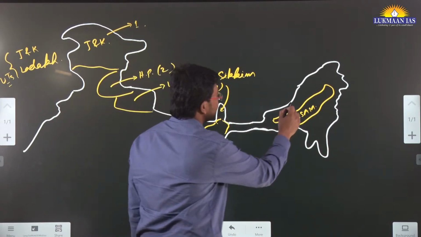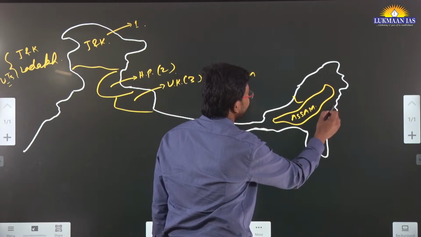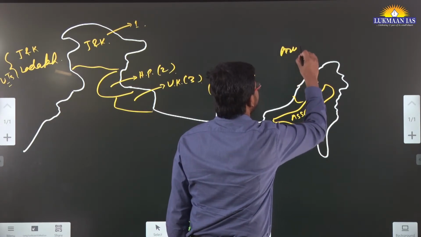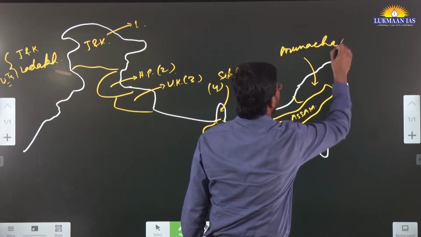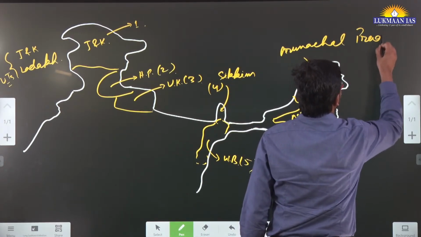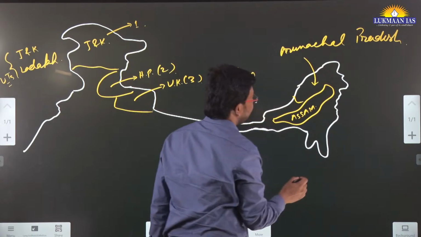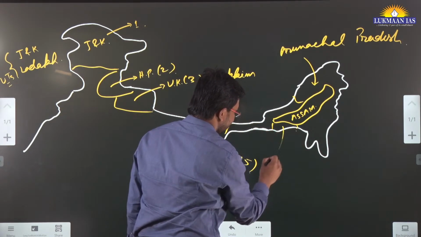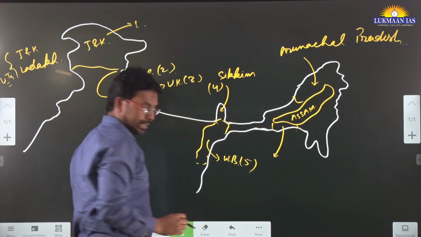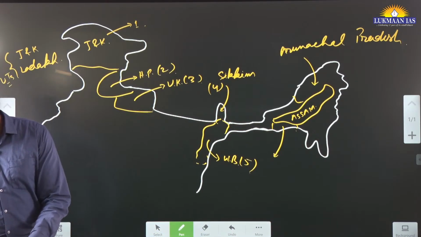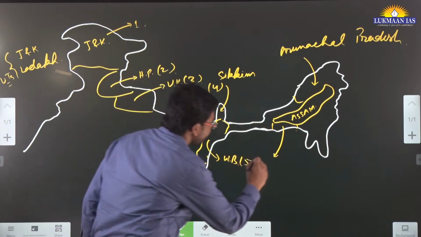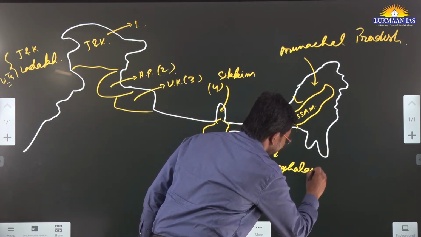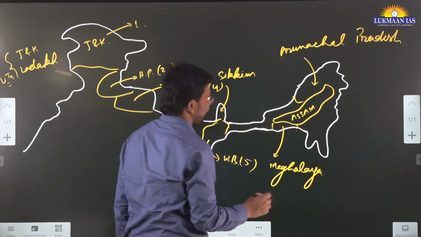Apart from this, in the northern portion over here, we have Arunachal Pradesh. Then here we have a state whose name is Meghalaya.